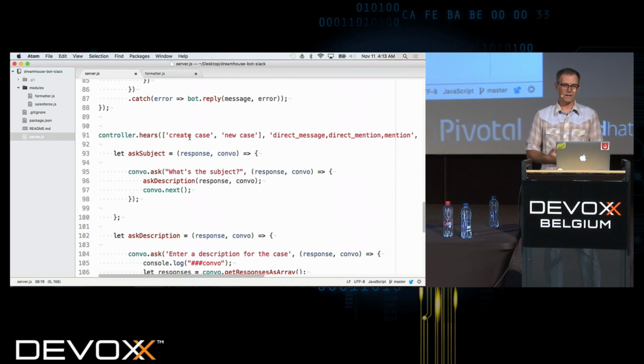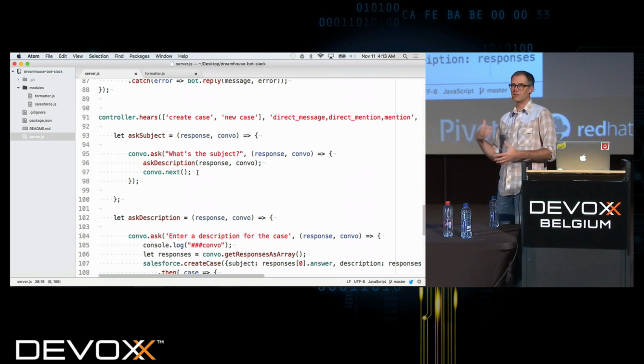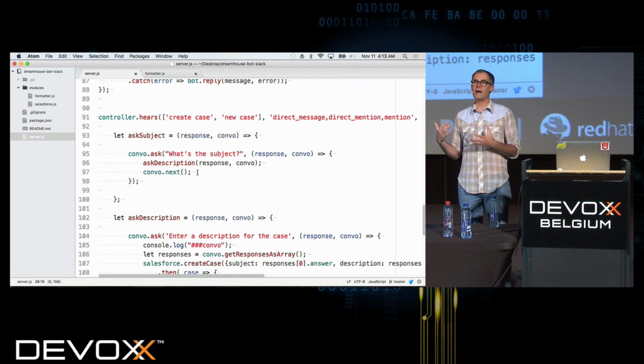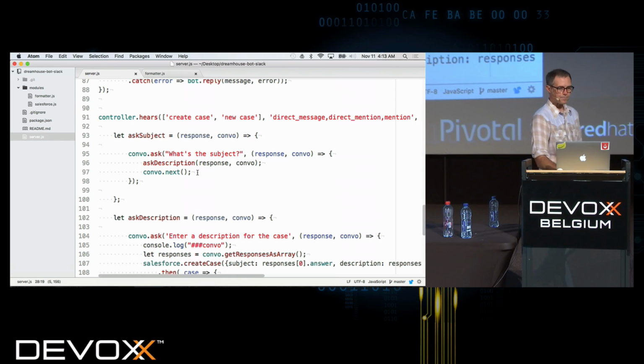Okay, so let's look at the create case one. So when it hears create case or new case, then what we're going to do is first return, say, what's the subject? So we've started this conversation. You'll see that we're using this convo.next so that it's keeping the context of this conversation around until it's completed the conversation.